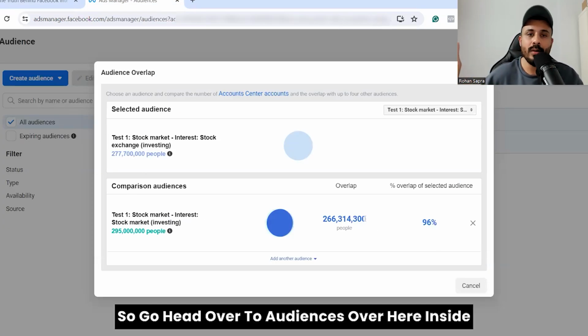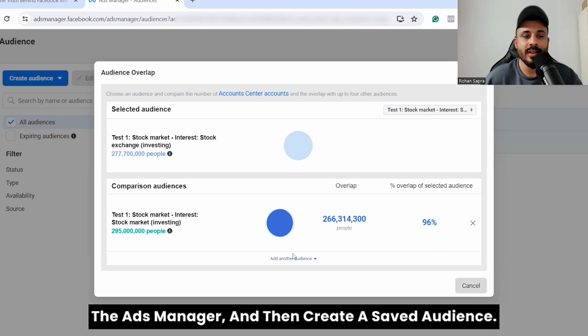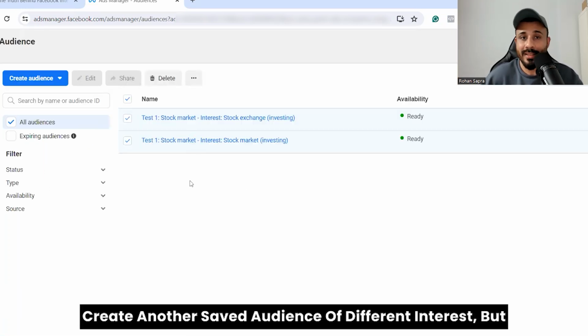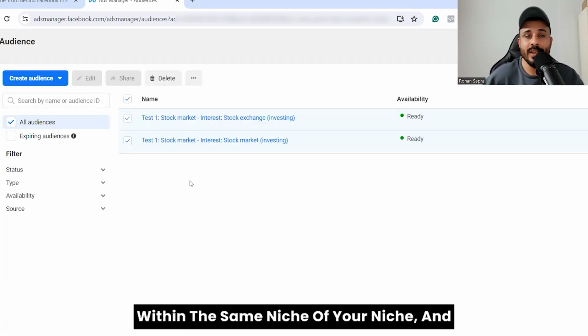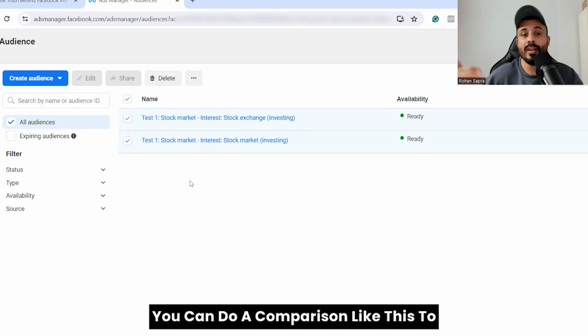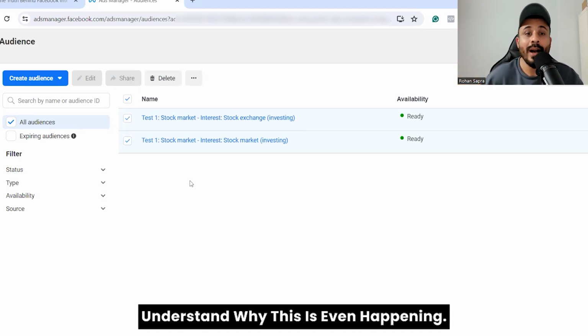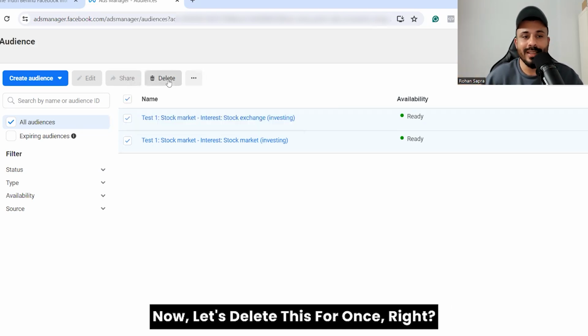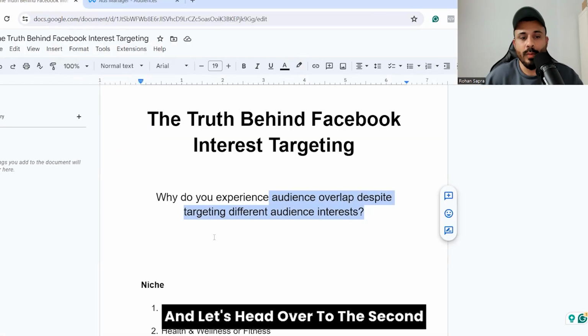So head over to audiences inside the ads manager and create a saved audience, then create another saved audience with different interests, but within the same niche as yours. You can do a comparison like this to understand why this is even happening. Now let's delete this for now, right? And let's head over to the second one.